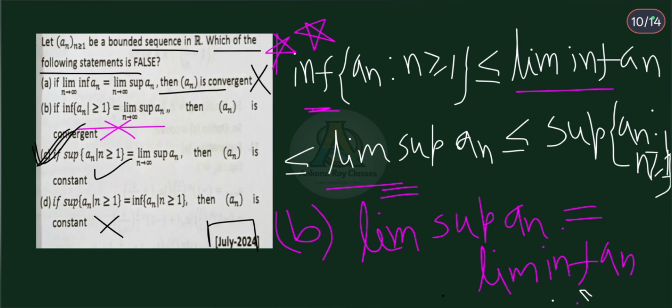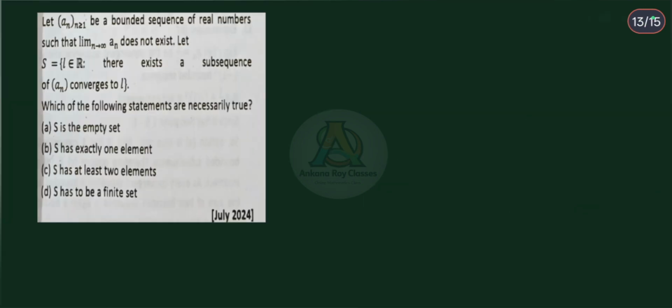Clear? Next, this question is from July 2024. Let an be a bounded sequence of real numbers such that limit an does not exist, and S is equal to all those L belongs to real numbers such that there exists a subsequence of an converges to L. Which one of the following statements are necessarily true?